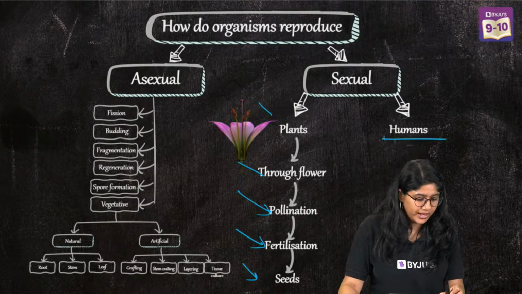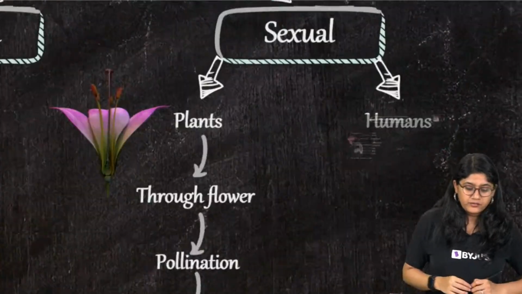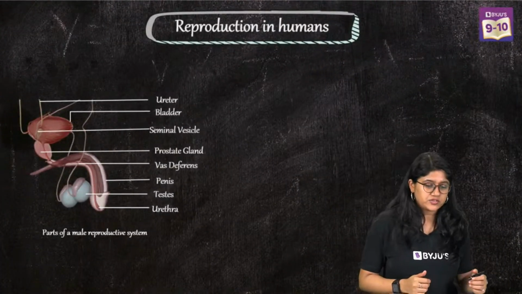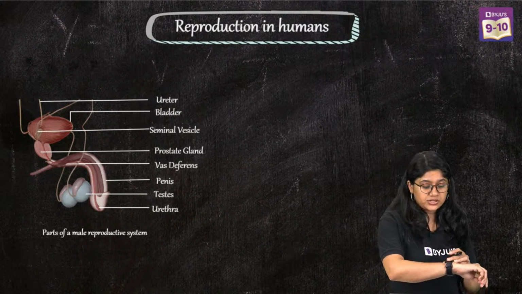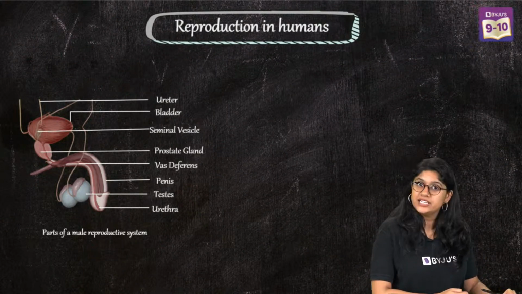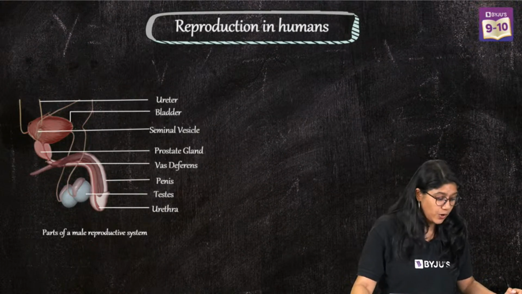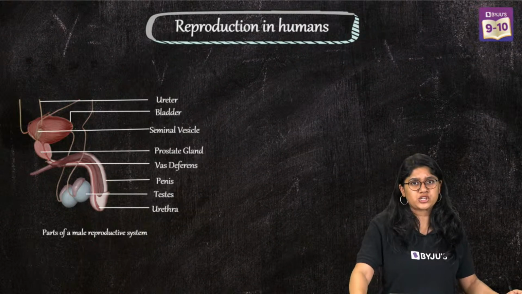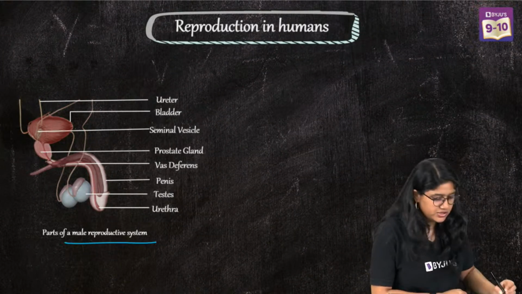Now let's quickly move ahead to sexual reproduction in humans. Here we go, everyone. We are starting with the male reproductive system. I want all of you to pay attention over here, because after this we have to solve some questions, and after that we have the Menti quiz. So we're discussing sexual reproduction in humans, and we are first discussing the male reproductive system.